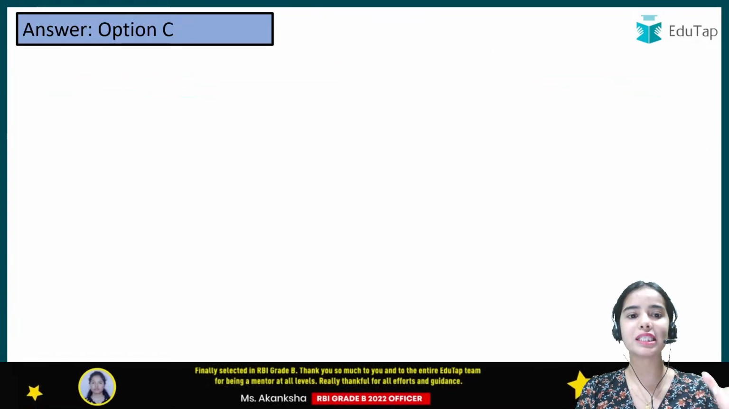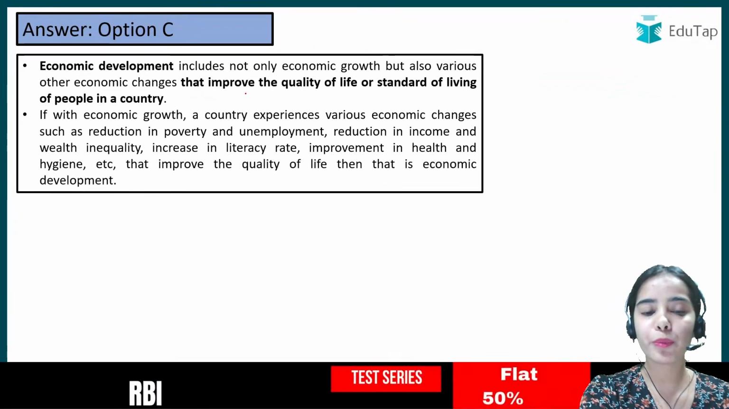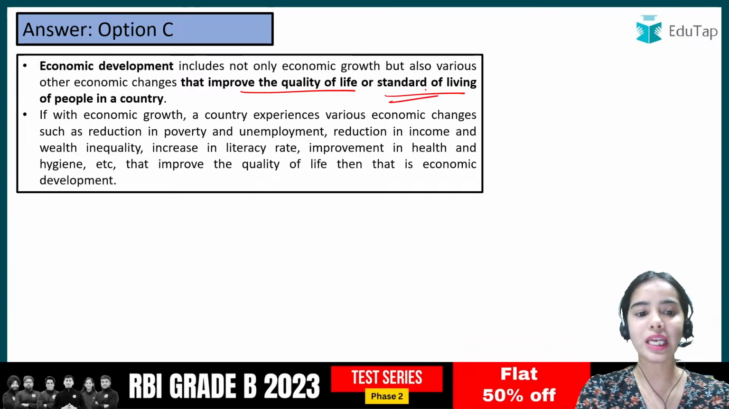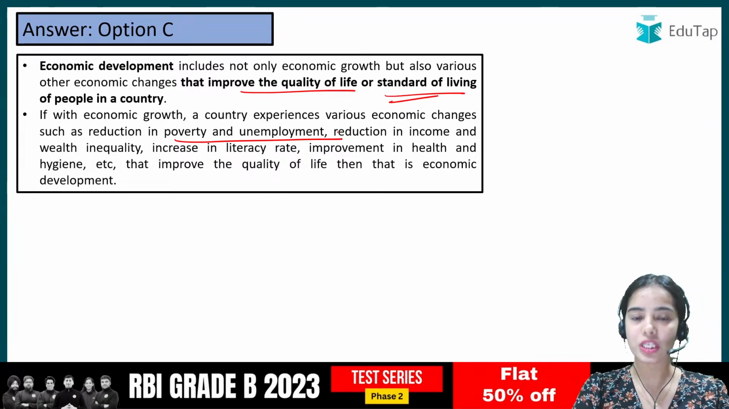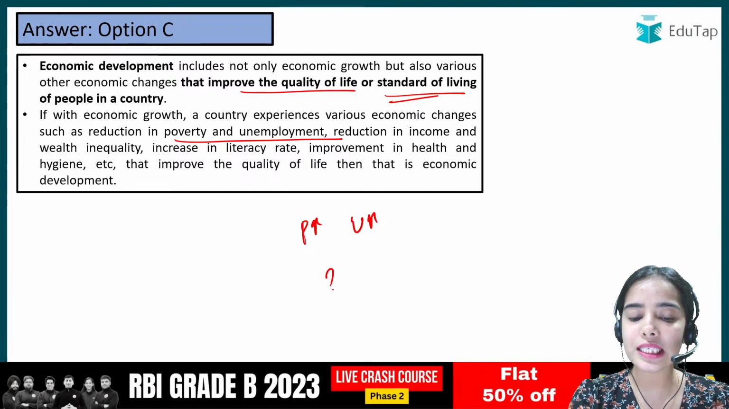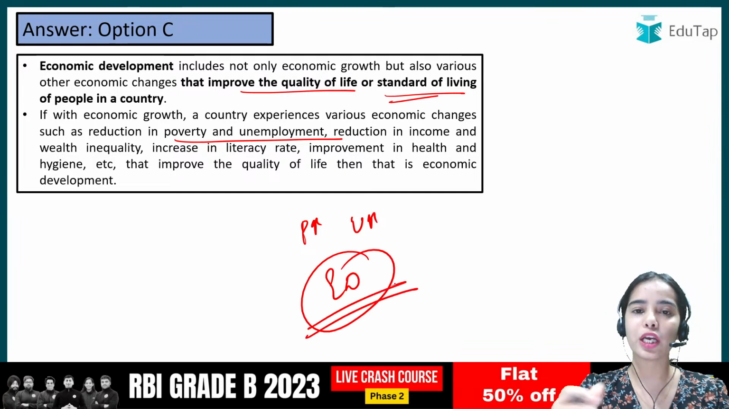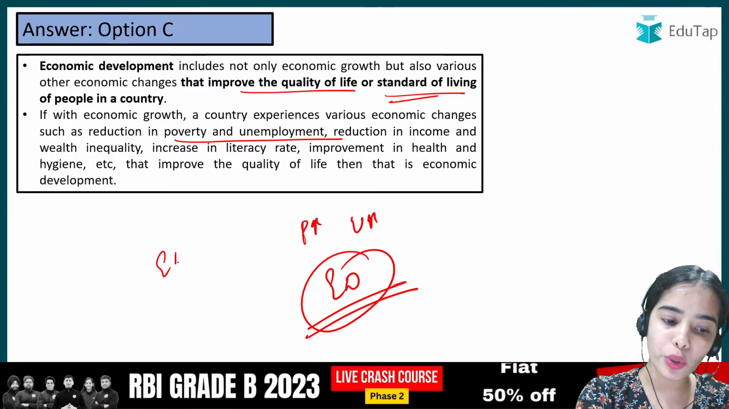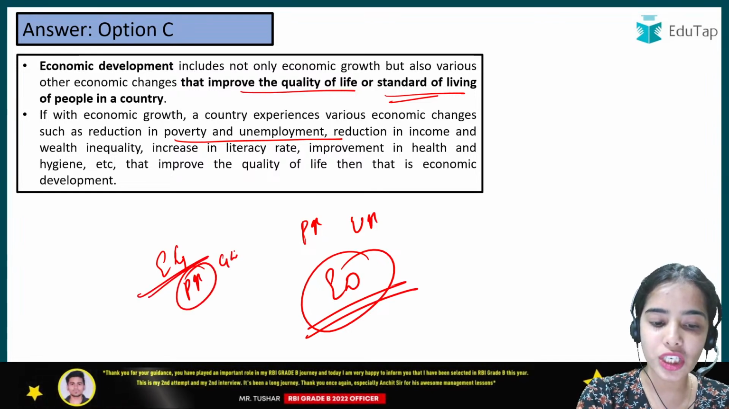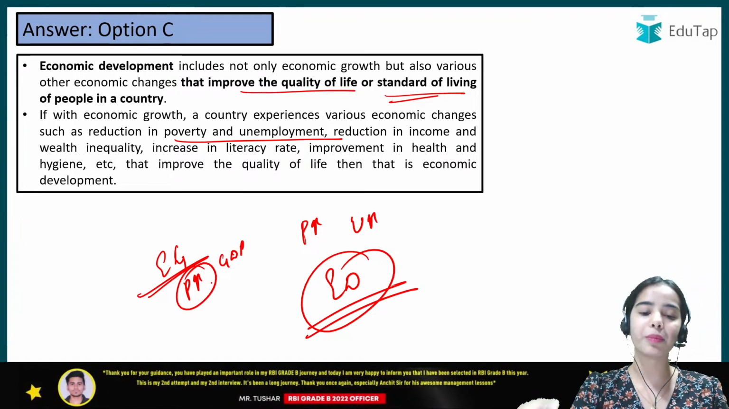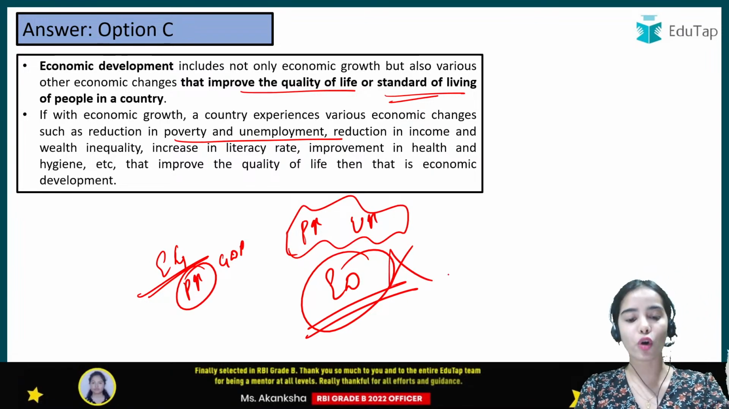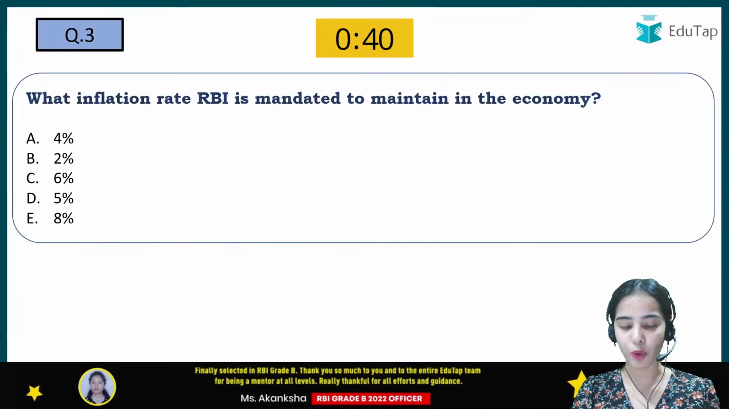Economic development means that there should be an improvement in the quality of life, an improvement in the standard of living of the people in the country. The poverty and unemployment should reduce. If the poverty is increasing, if the unemployment is increasing, how can we say that economic development is happening? Economic growth can happen because the production is increasing, the GDP can increase and the per capita income can increase. But economic development cannot happen, because for that the poverty has to reduce and unemployment has to reduce.